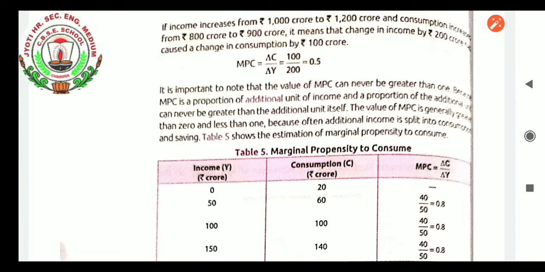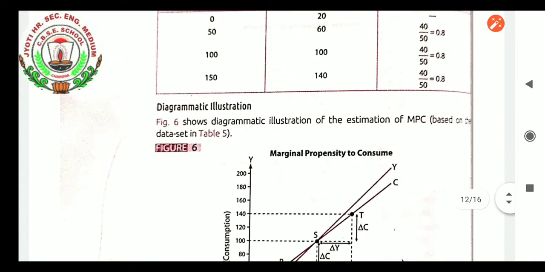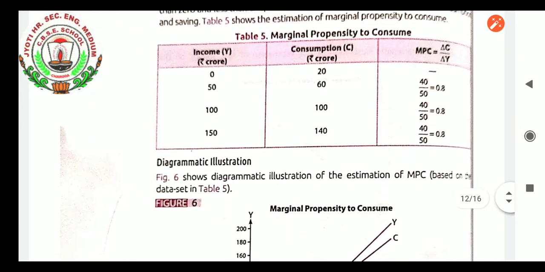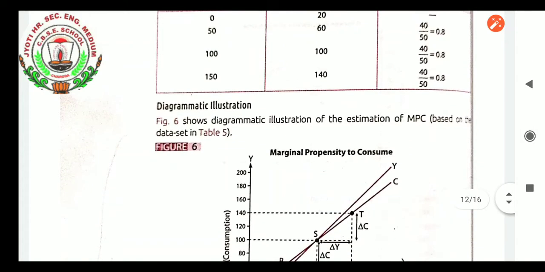Because after a certain level of income increase, people will start having a habit of savings also along with consumption. So that shows that MPC will never be greater than 1.